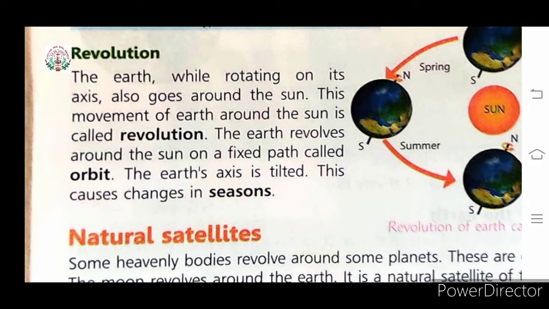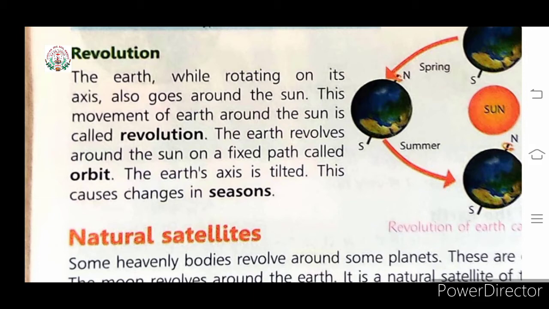Okay children, now the second type of movement is revolution. When the Earth moves around the Sun, not itself, it takes 365 days, and this kind of movement is known as revolution. The movement of the Earth around the Sun is called revolution, and the Earth revolves around the Sun on a fixed path, and this path is called your orbit.